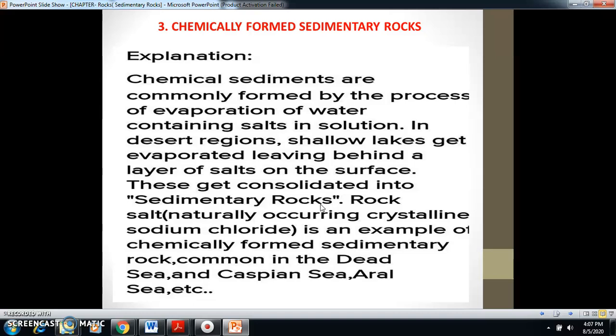So in a simple way we can say, when chemically active water comes in contact with rocks, the soluble material is separated from the rocks and only chemicals are left behind. The rest of the water is evaporated, and when the chemicals get consolidated, accumulated and deposited, it leads to the formation of chemically formed sedimentary rocks.